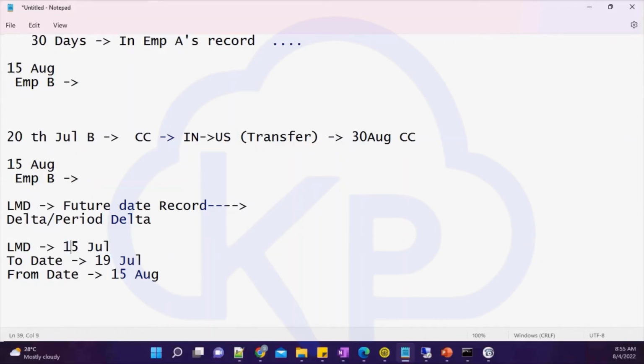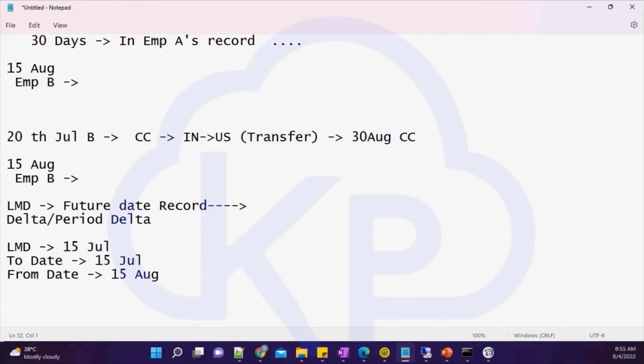So after our payroll run, we will start identifying the changes based on last modified, and from and to date. I am expecting from 15 July until 15th of August. Okay, so in that case, only my employee B record will come. Let me take another entry over here.